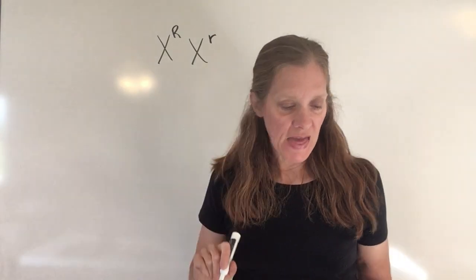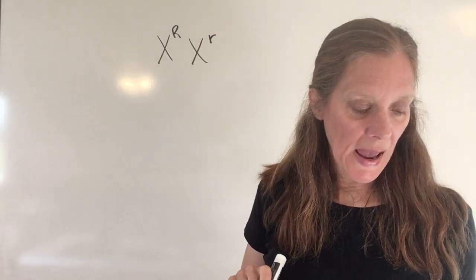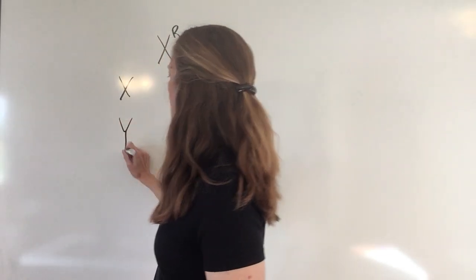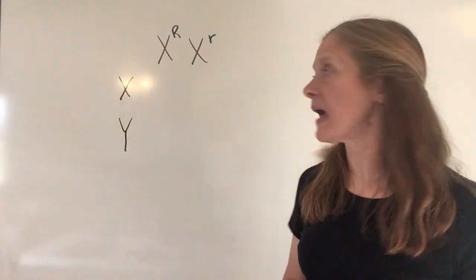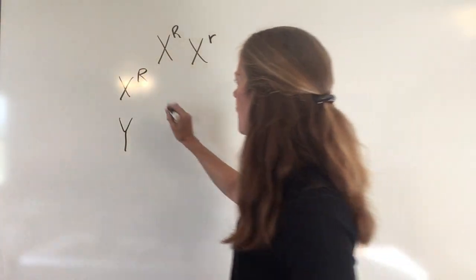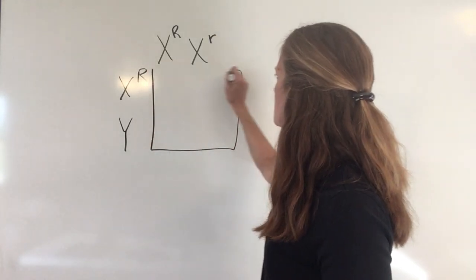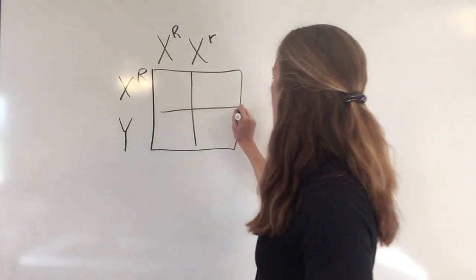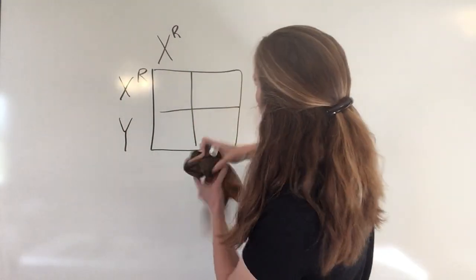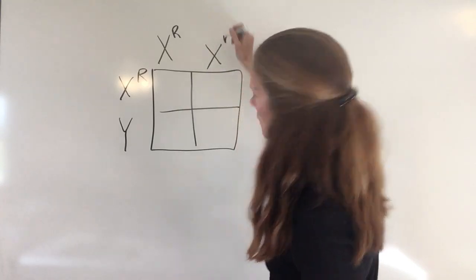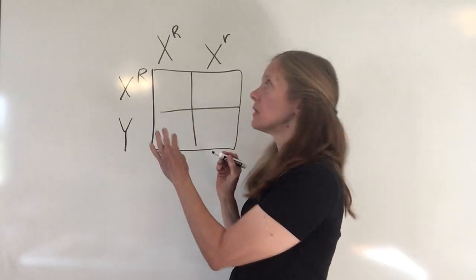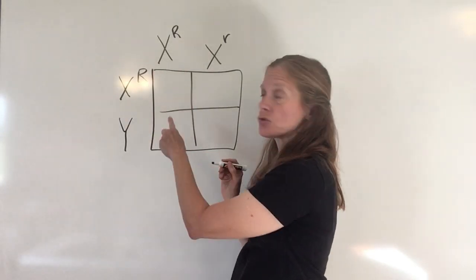Okay? Then it's going to be crossed with a red-eyed male. Well, a male has to have both an X chromosome and a Y chromosome. If he's red-eyed, that means he's only going to have the dominant allele. Okay, so I can cross these guys now. And let me move that over a little bit so that it's going to be a little bit neater. Okay, now when I cross these, I have to look not only at the alleles, but I have to look at the sex chromosome as well.